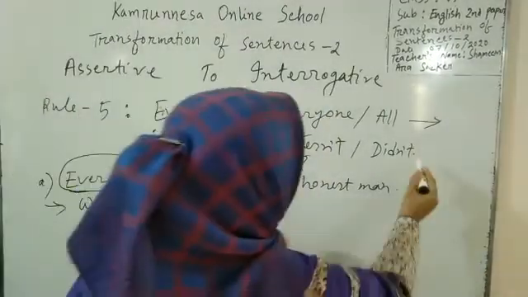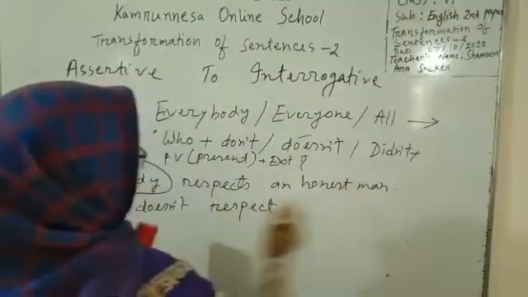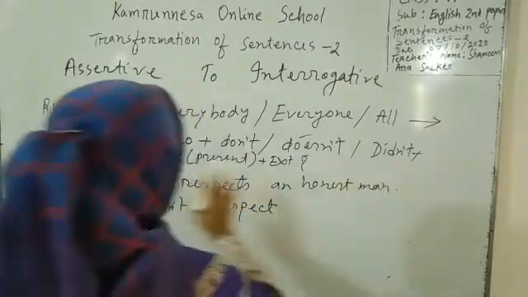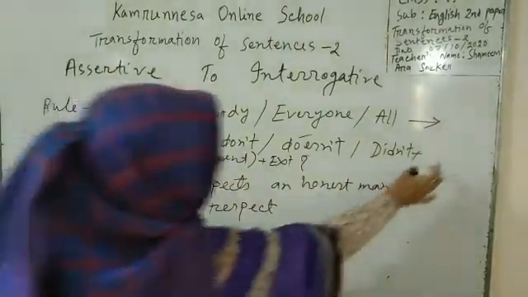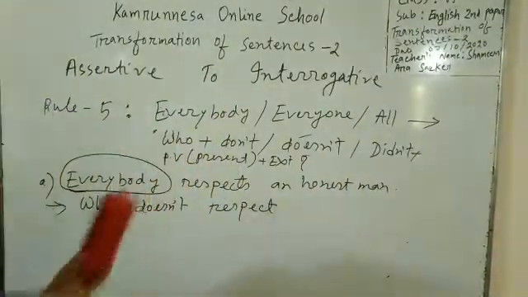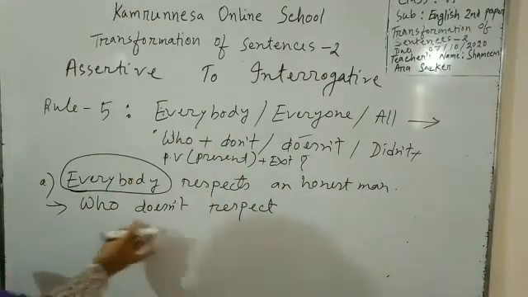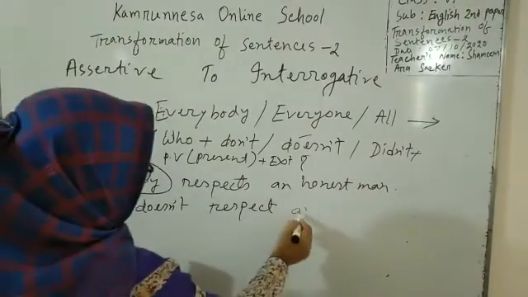Look at the structure. Who plus don't or doesn't or didn't plus principal verb. Here this who acts as the subject.